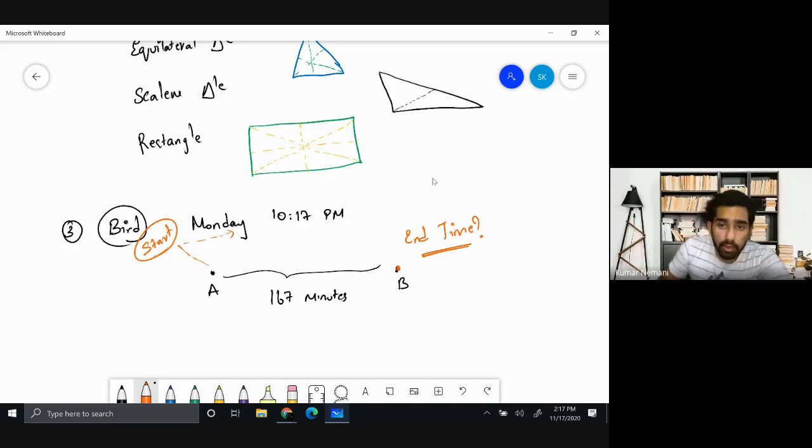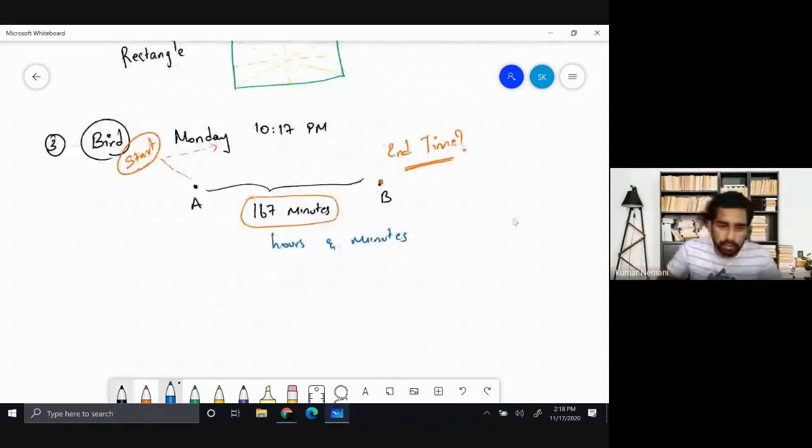How are you going to do this? So to do this, first you need to convert 167 minutes into hours and minutes. Because in 1 hour, you know that you have 60 minutes. In 2 hours, you know that you have 120 minutes.